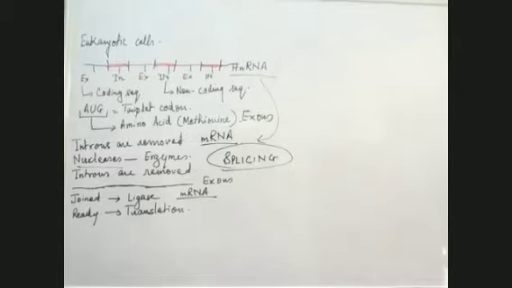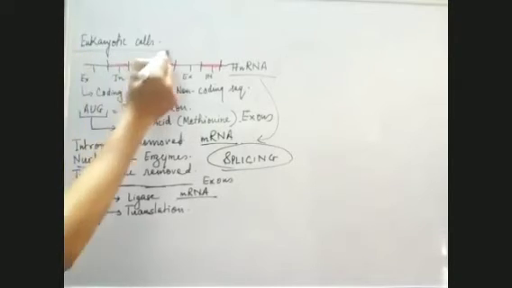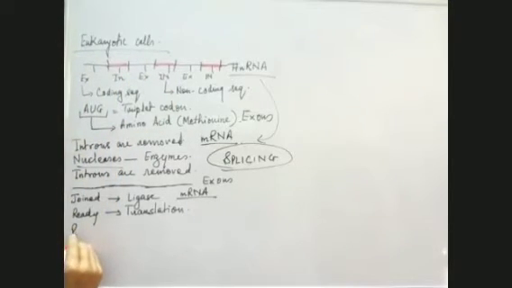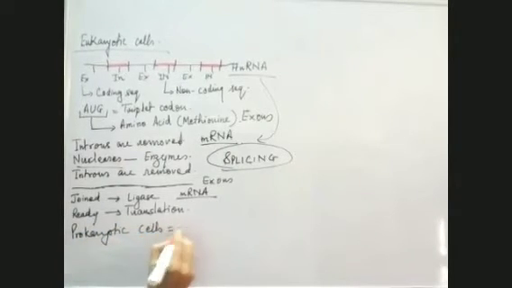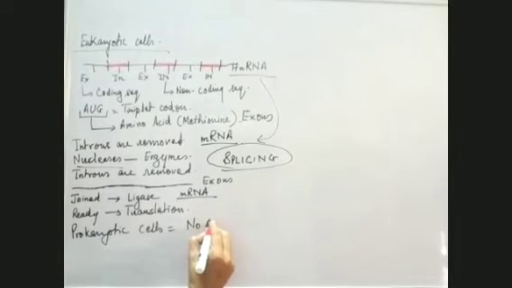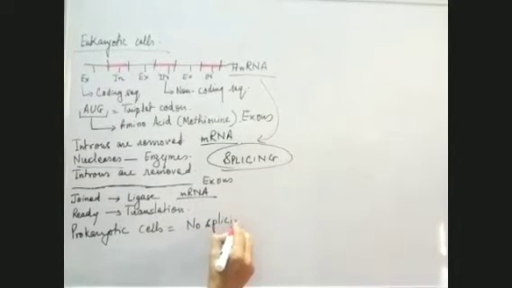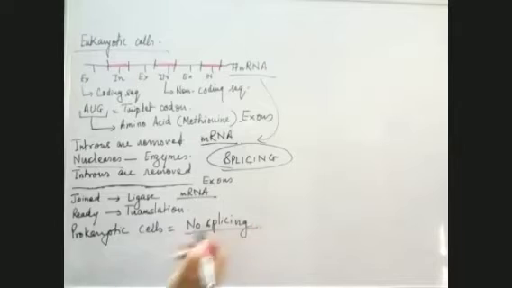Now, one more thing I want to tell you. This happens in eukaryotic cells. But what happens in prokaryotic cells? In prokaryotic cells, no splicing takes place. That means no removal of introns, because the RNA which is formed is already processed.